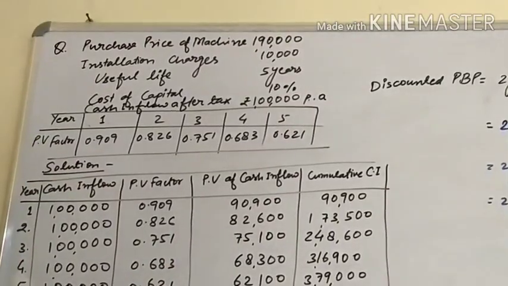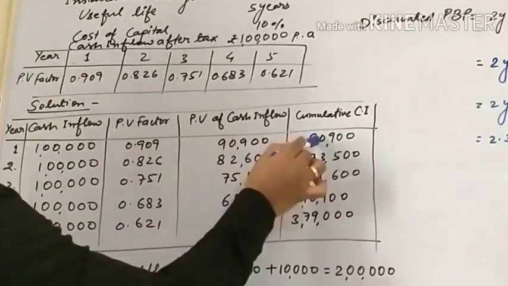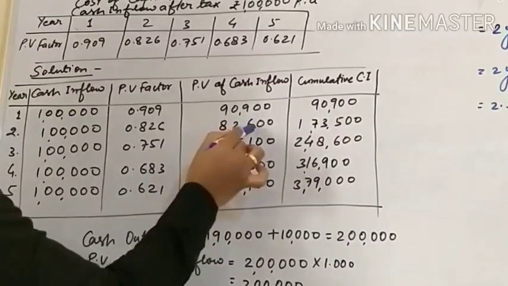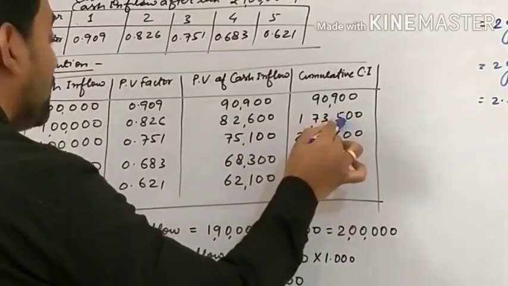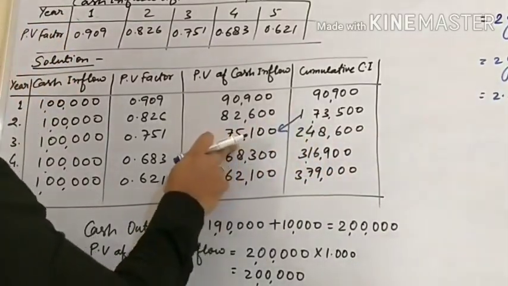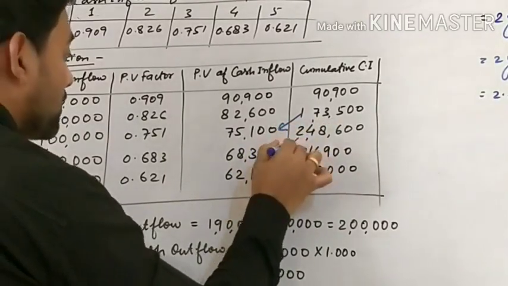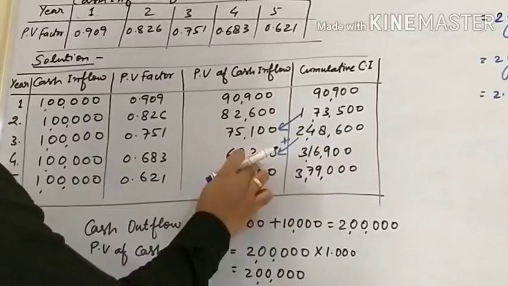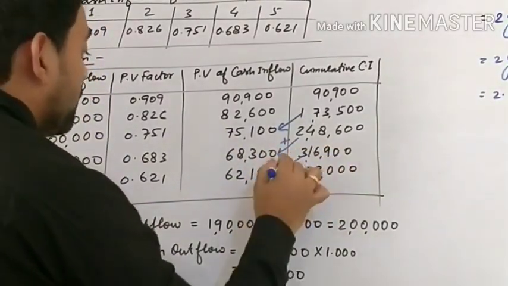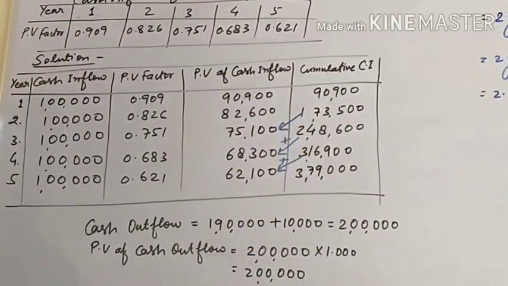Okay. After finding PV of cash inflow, we will find cumulative cash inflow. 90,900. Then for second year 90,900 plus 82,600 is equal to 1,73,500. 1,73,500 plus 75,100, we will find 2,48,600. 2,48,600 plus 68,300, 3,16,900. 3,16,900 plus 62,100 is equal to 3,79,000. These are the cumulative cash inflow.